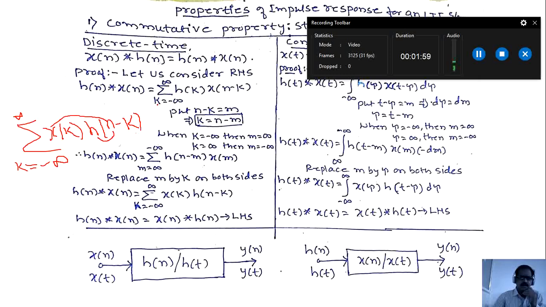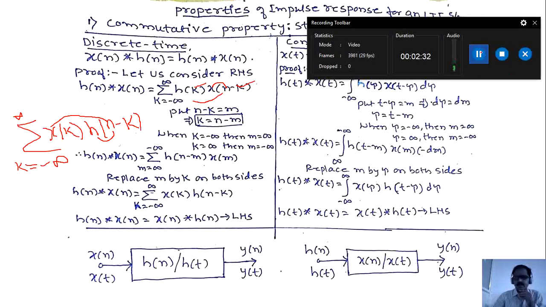Here the limit variable is k, here k, here also minus k, then wherever I have k first, the first function is h of n convolved with x of n. So this is what I want to explain. Here variable k, if I have minus k, whatever variable is before minus k, that is x of that variable convolved with h of that variable.